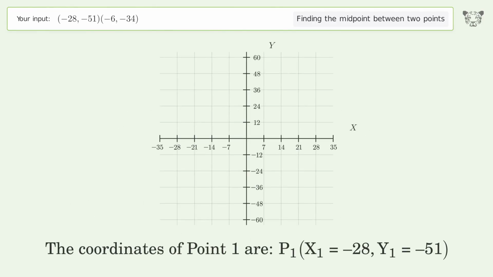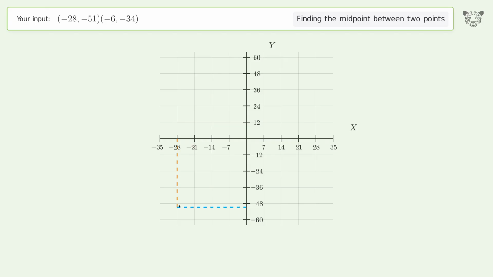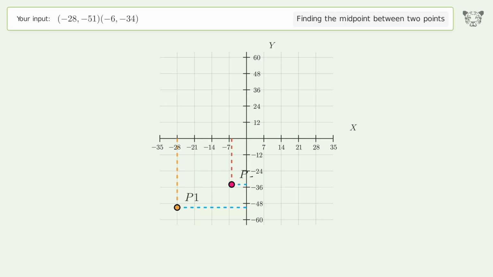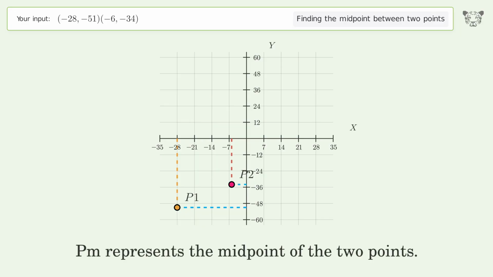The coordinates of point 1 are x1 equals -28, y1 equals -51. The coordinates of point 2 are x2 equals -6, y2 equals -34. PM represents the midpoint of the 2 points.